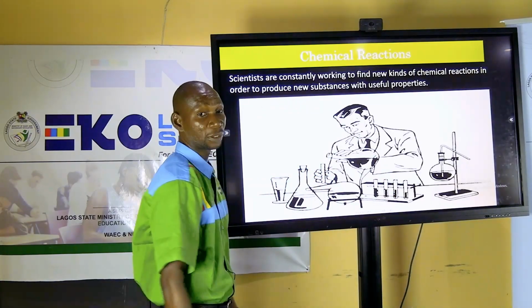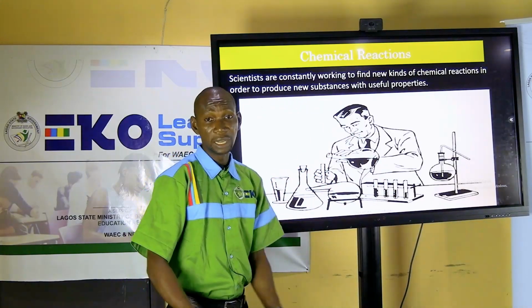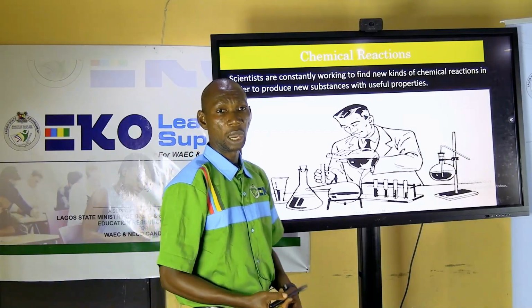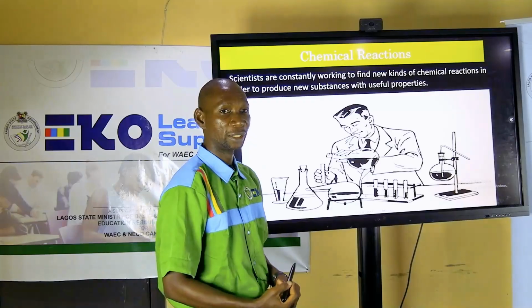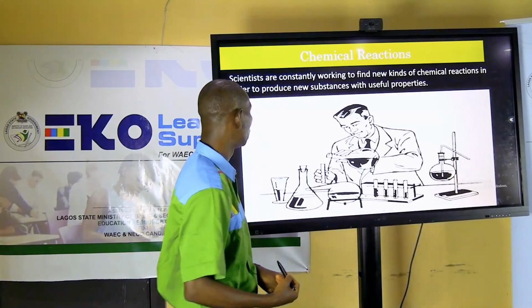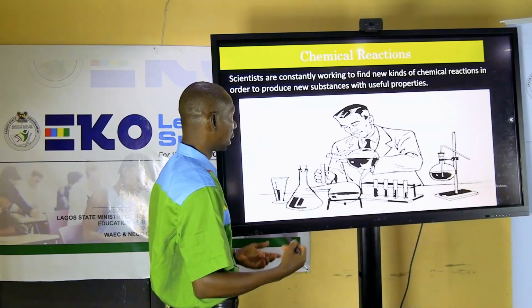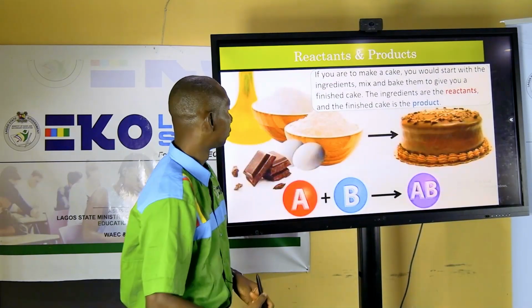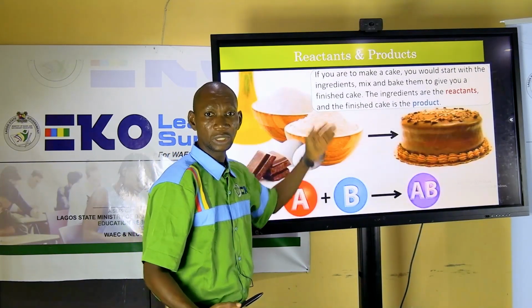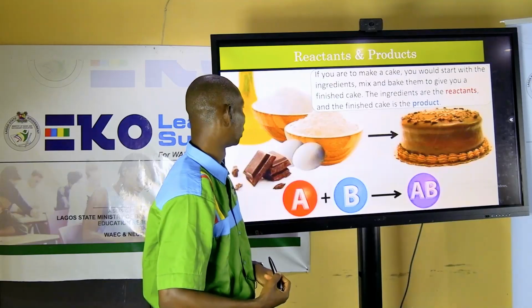Okay, scientists are constantly working to find new kinds of chemical reaction, and you are one of those scientists that we are hoping will also keep working to be able to create more reactions, new reactions that will have useful products. Okay? Now, let's talk about reactants and products.